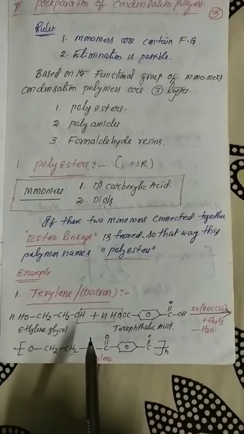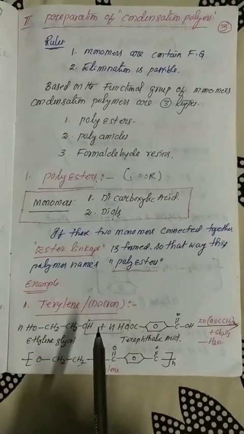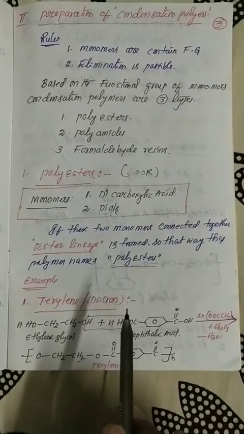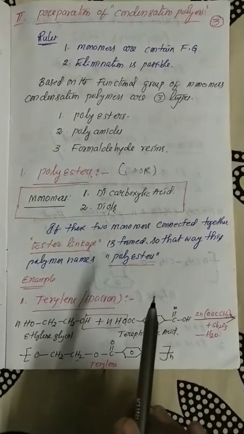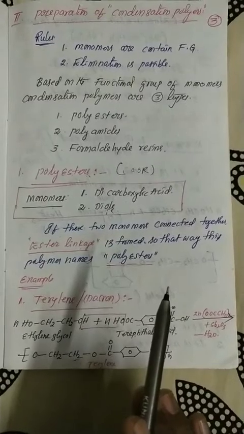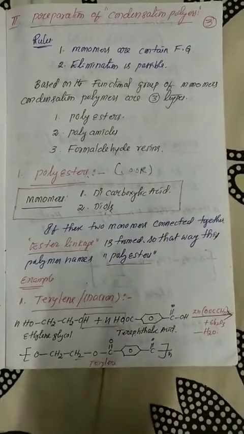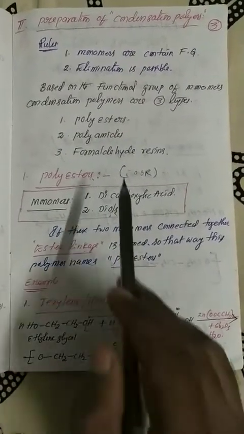My dear students, the most important point is that in condensation polymerization, monomer units generally contain functional groups. Based on the different types of functional groups, the polymers are classified into three types.